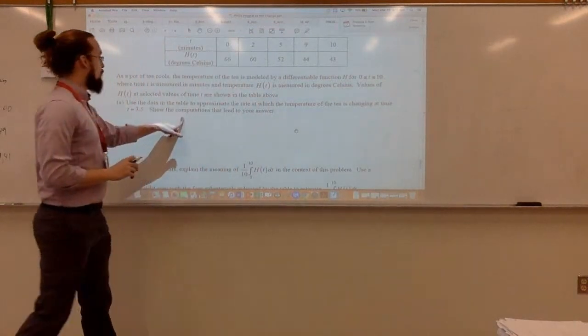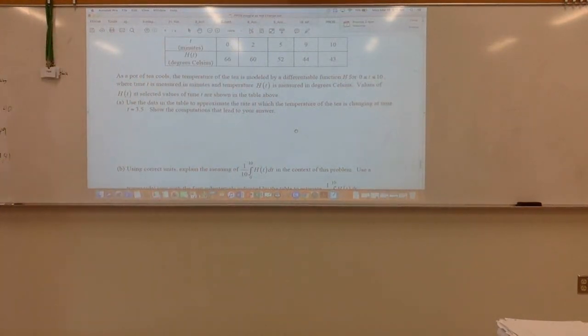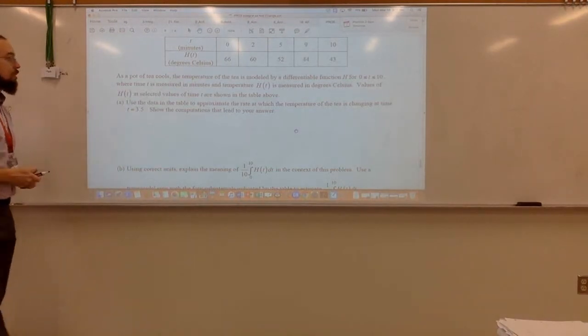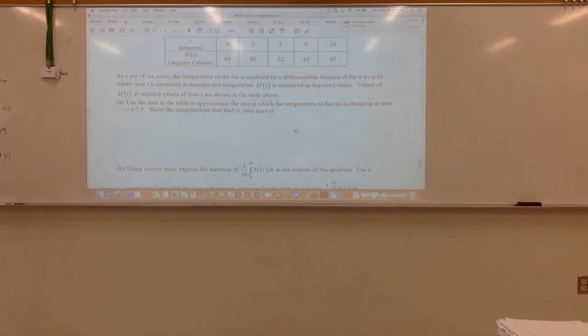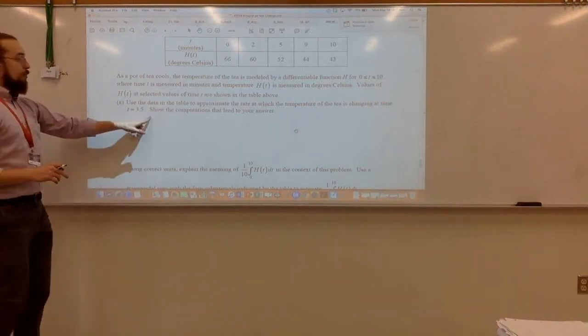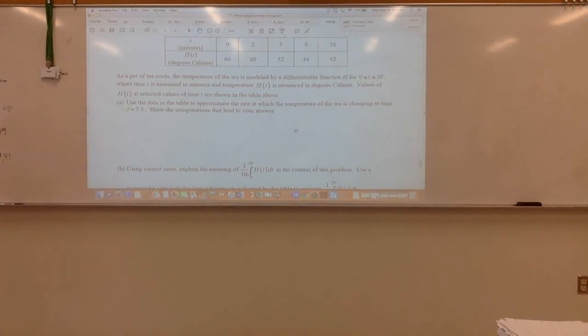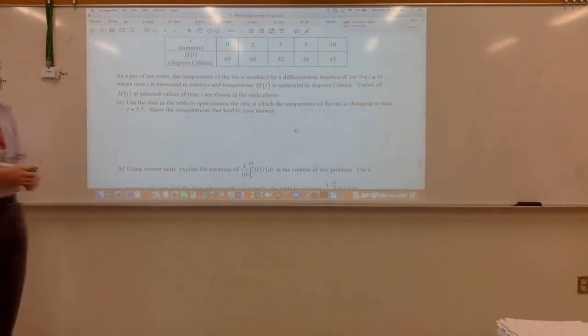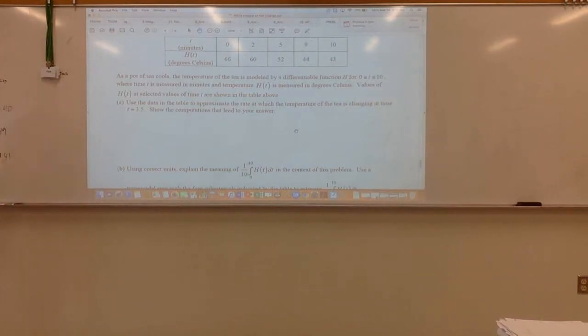So first, we're told that this table models a function h, where t is in minutes and h is the temperature in degrees Celsius. So we want to figure out an approximation for the rate at which the temperature of the tea is changing at 3.5 minutes.